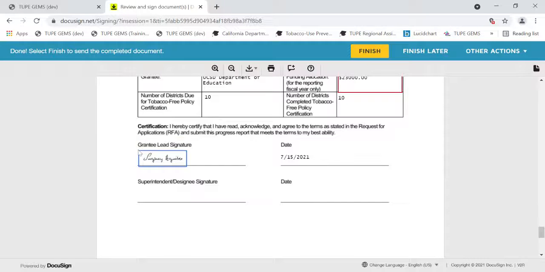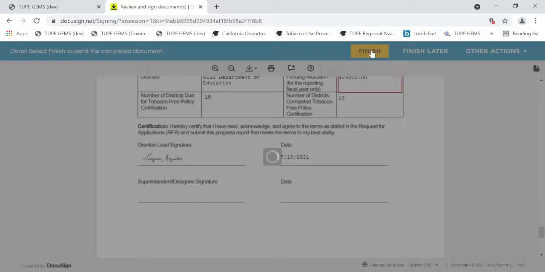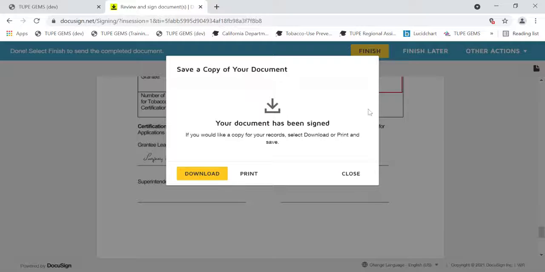Once the signature has been applied, you can click on Finish, and you will have the option to download a copy or print a copy of the DocuSign documents. Then you can click Close.